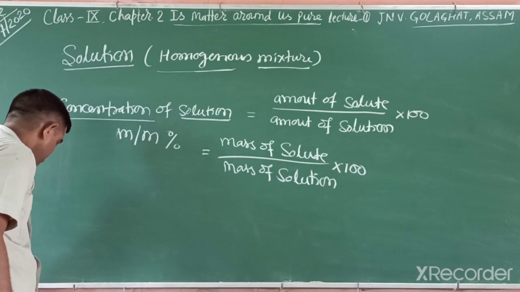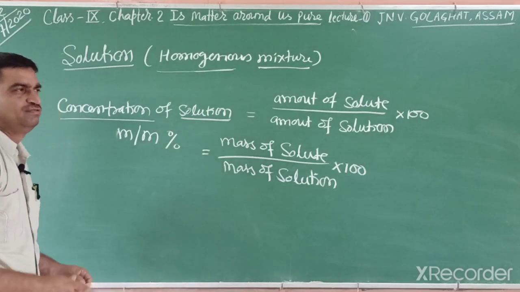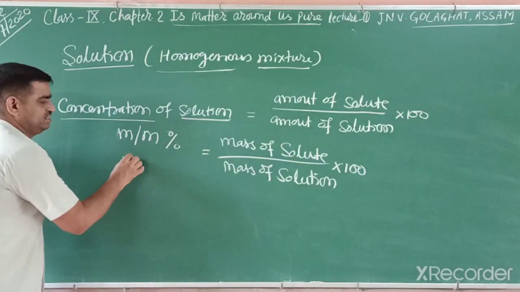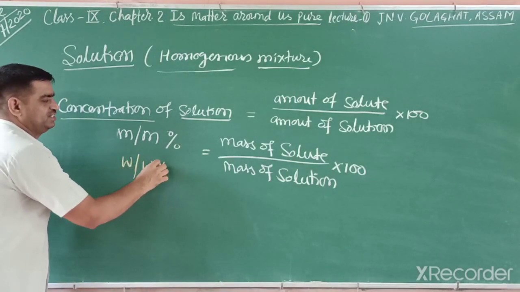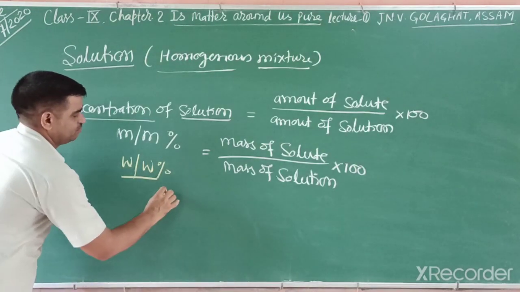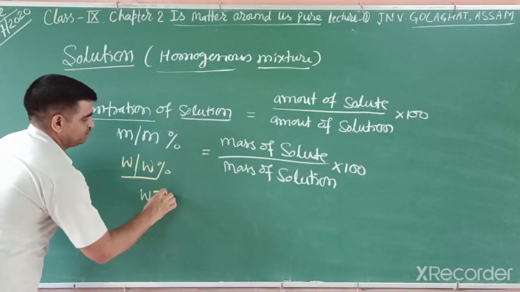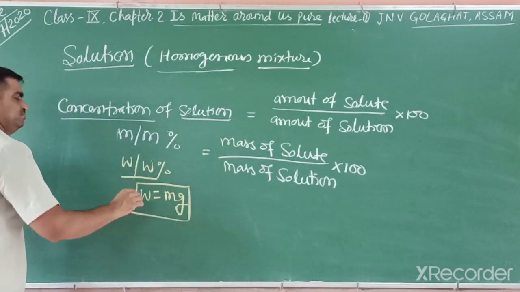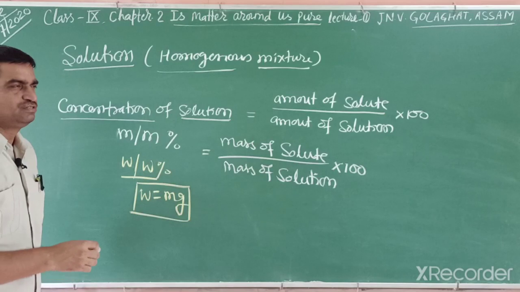Students, in 9th class you learned the difference between mass and weight. Sometimes it is written weight by weight percentage also, and there is a difference between mass and weight because W is equal to mg. They are related to each other. W means weight.